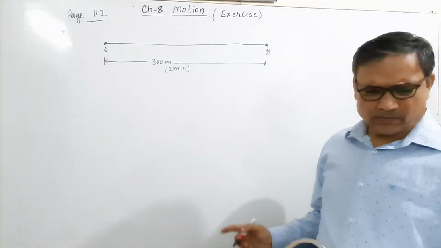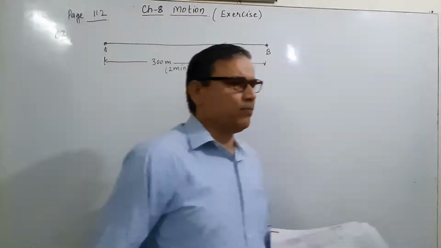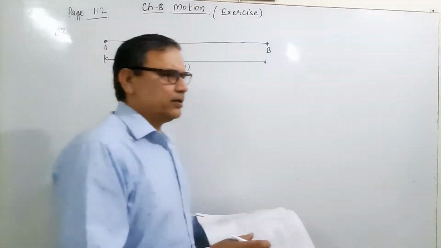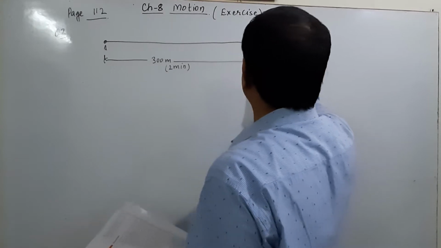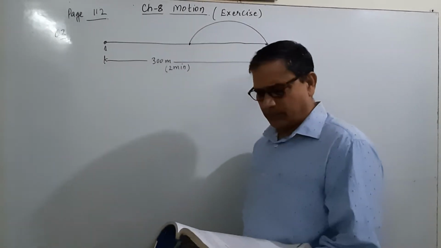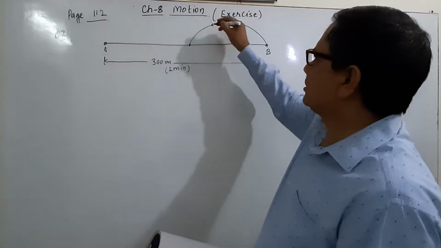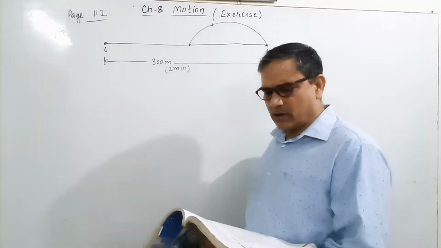Then turn around means if I move in a straight path, then turn around means back, from B it will turn in this direction. Turn around and jog 100 meter.